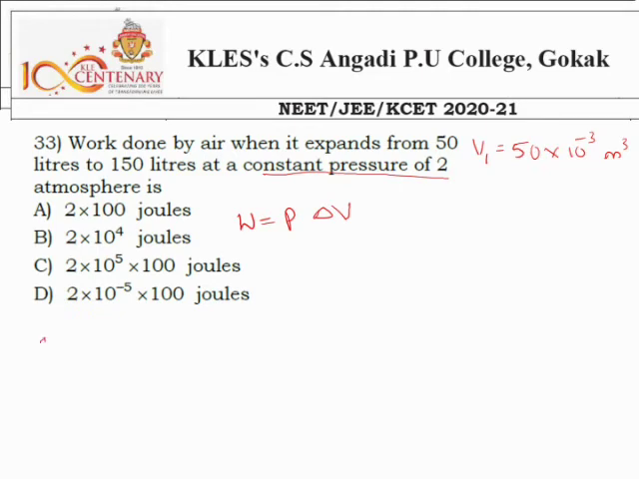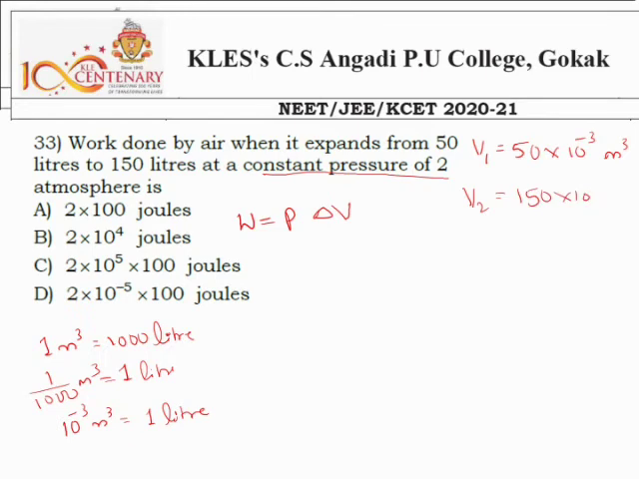Because we know 1 meter cube is equal to 1000 liter. Now 1 liter is equal to 1 divided by 1000 meter cube, which is nothing but 10 to the power minus 3 meter cube. So 1 liter means 10 to the power minus 3, then 50 liter means 50 into 10 to the power minus 3, and final volume V2 is 150 liter. So this is 150 into 10 to the power minus 3 meter cube. Is it clear? Then what's the pressure?